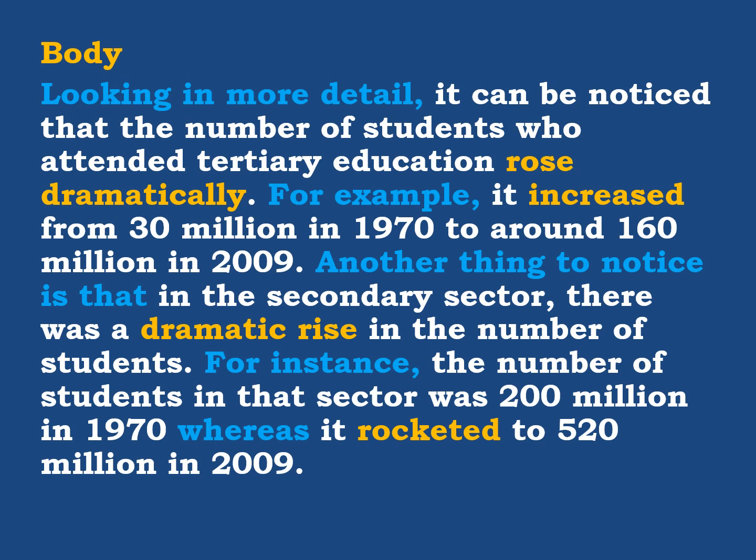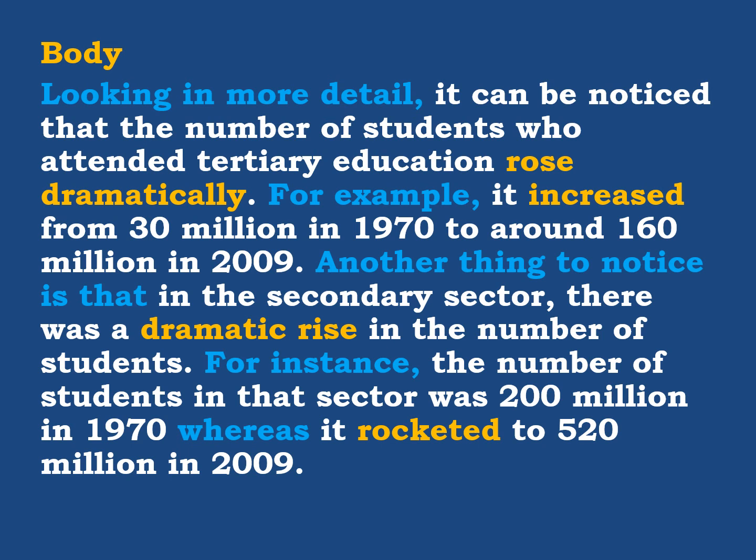First of all, look at the number. There is a big number. Again, we have 200 million in 1970. It became 520 million in 2009. There is a big difference. So that's why we use the word rocketed. What is the meaning of rocketed? Rocketed is taken from rocket.